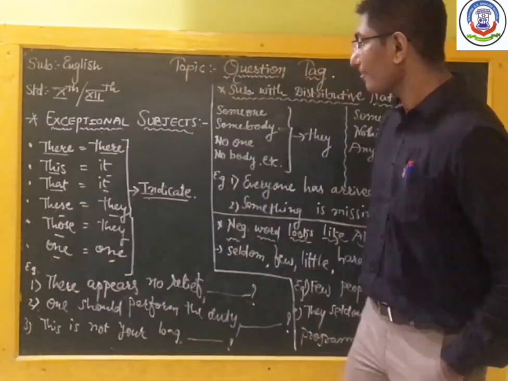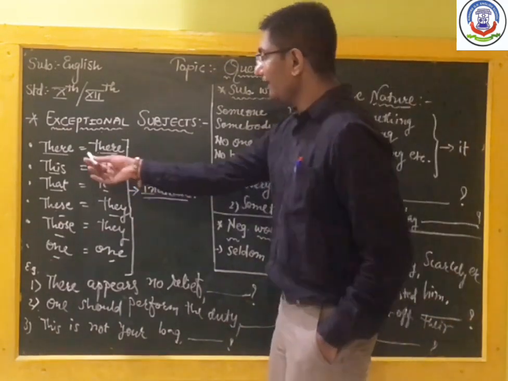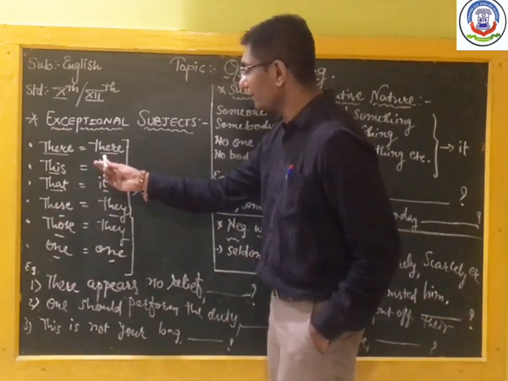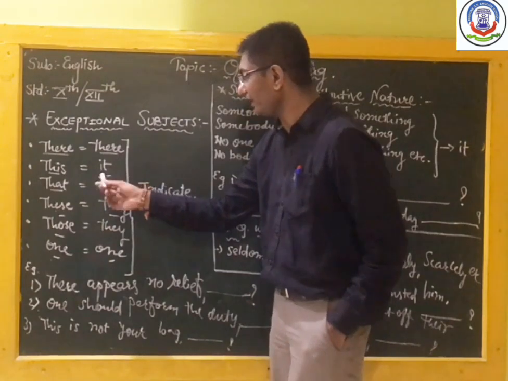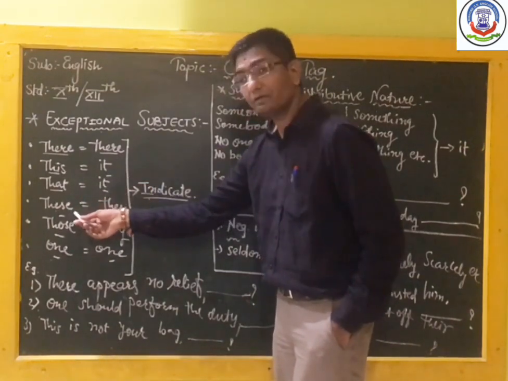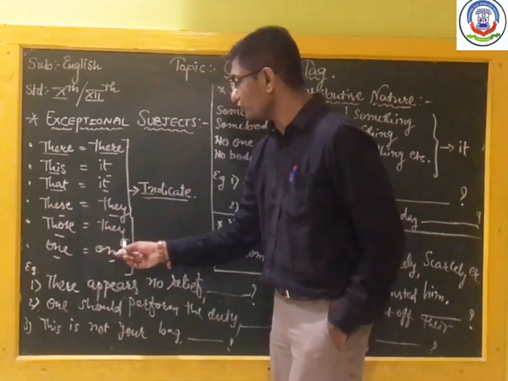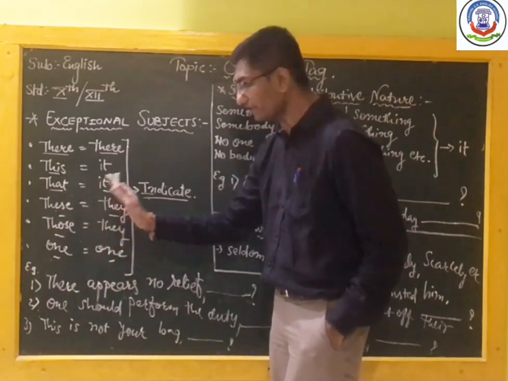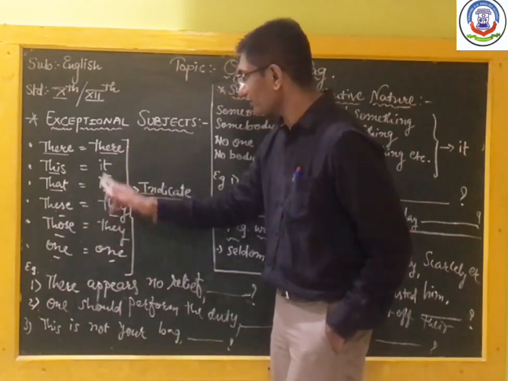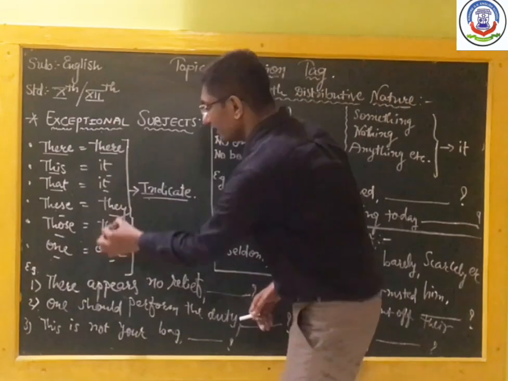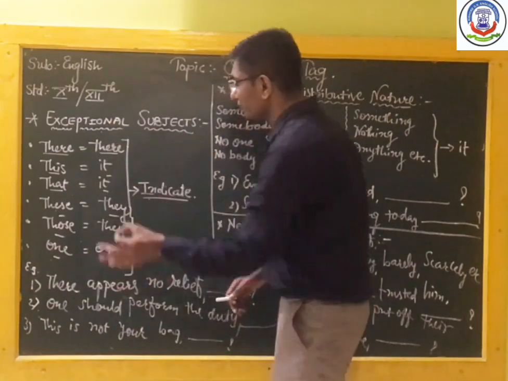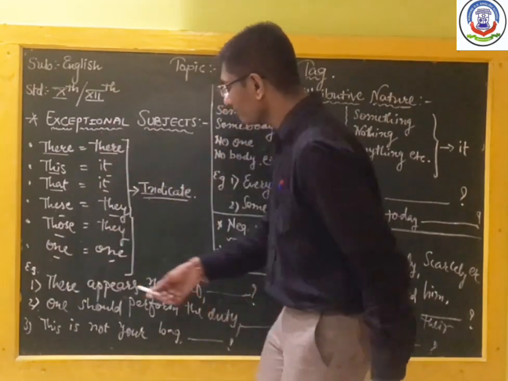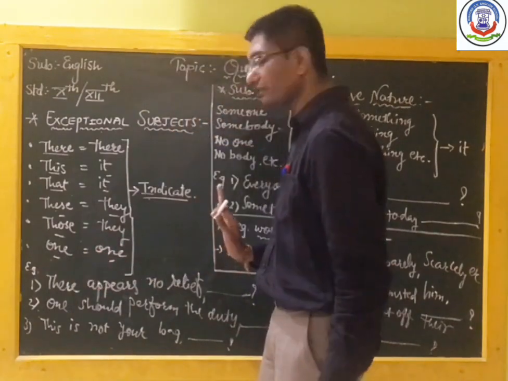So once again, let us see. There remains as it is, there. This turns into it, that into it, these into they, those into they, because these two were plural, so they turn into they. And I write only these in small letters, because yesterday I told you that you have to write this answer in small letters. One remains as it is, one.